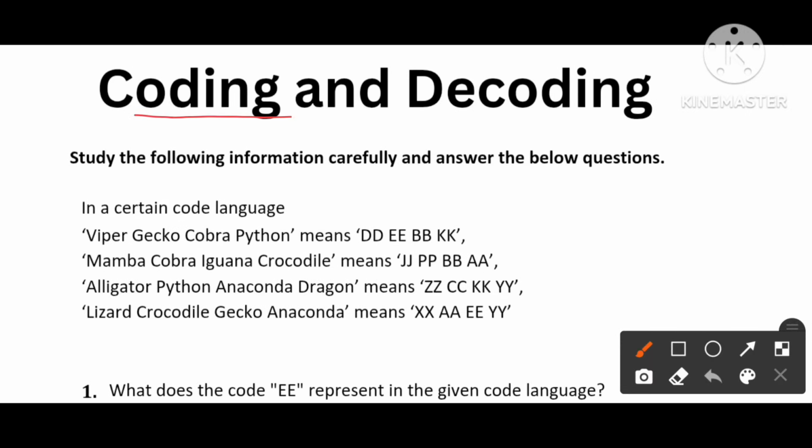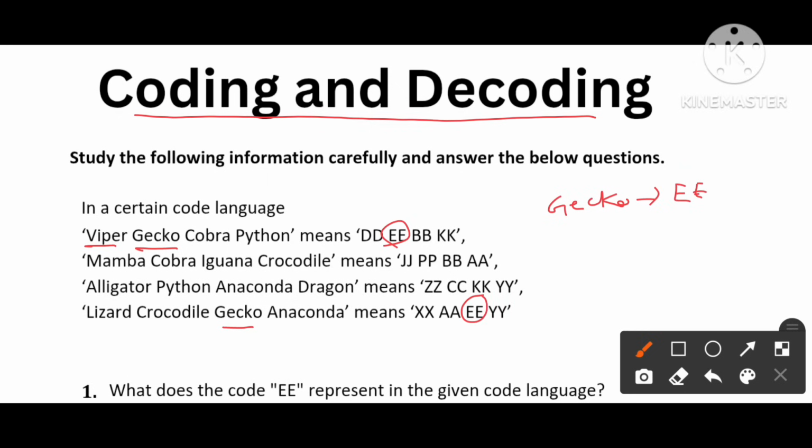Now we reach coding and decoding. Let's see what are the codes that we need to find. Viper, there is no other Viper common in other statements. So it is only a single one. Gecko is common in 1 and 4. So the common code for this one will be E and E. E is common, which is gecko.